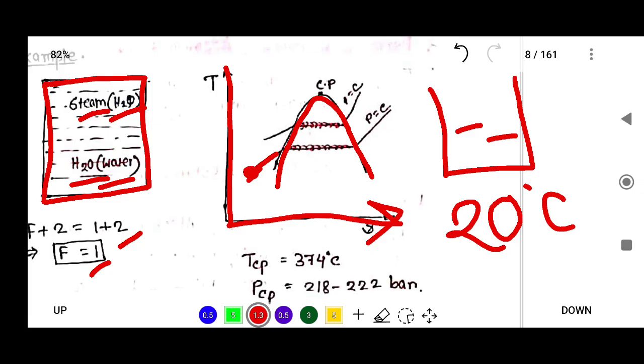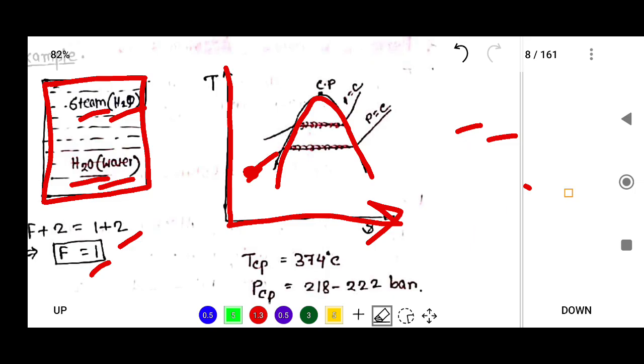So you have to apply some heat to raise the water up to 100 degrees Celsius. After that, you have to supply the latent heat, and again you have to apply the sensible heat to get 150 degrees Celsius temperature.